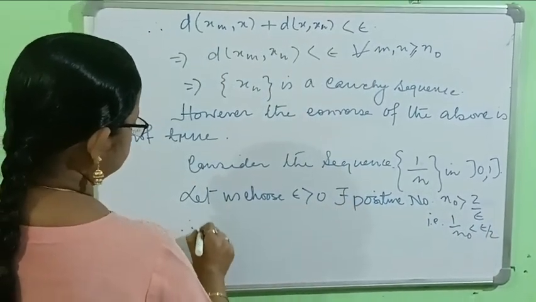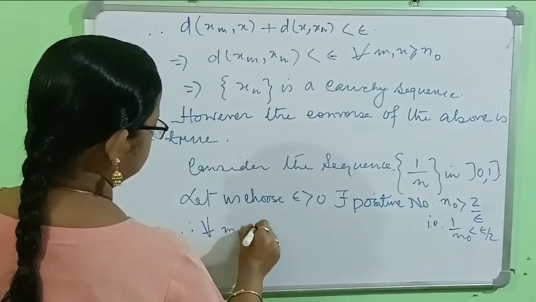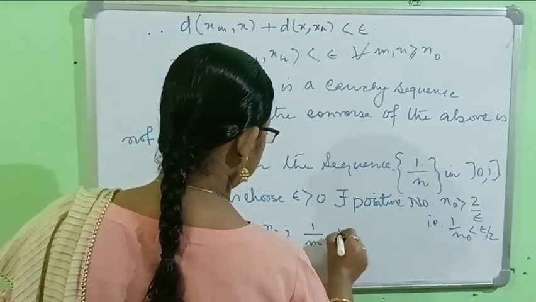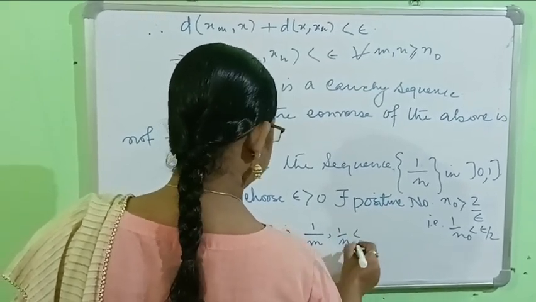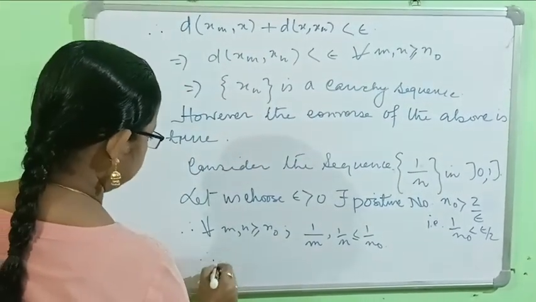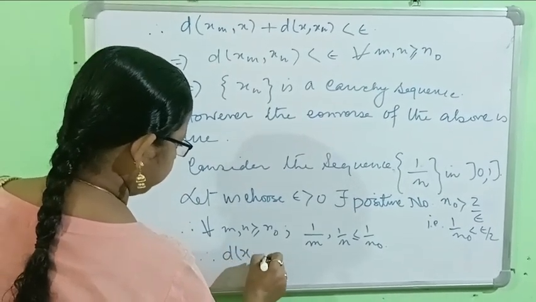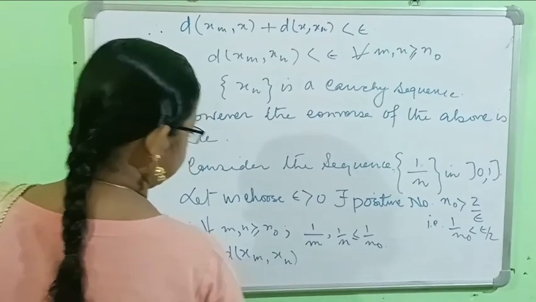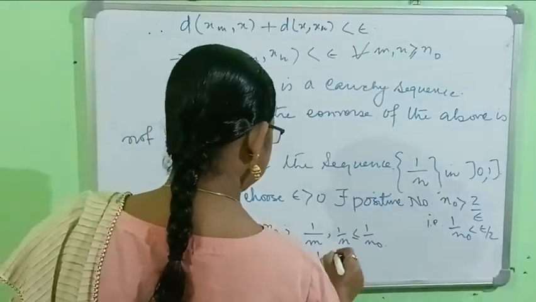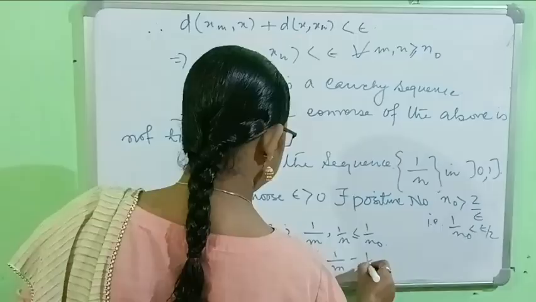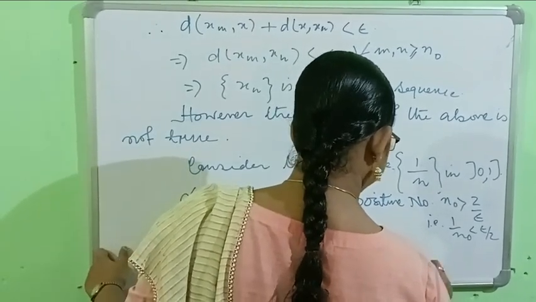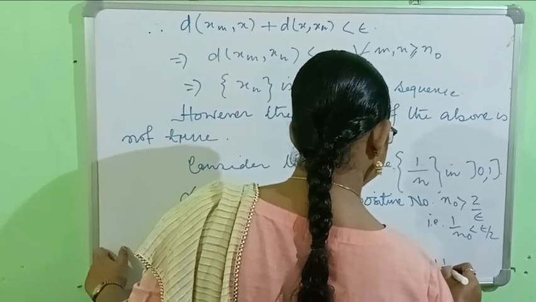Therefore, for all m, n greater than or equal to n_0, 1 by m and 1 by n are less than or equal to 1 by n_0. We are going to find the distance between x_m and x_n. Here our sequence is this one. So the distance is the modulus of 1 by m minus 1 by n, by using the properties of modulus.